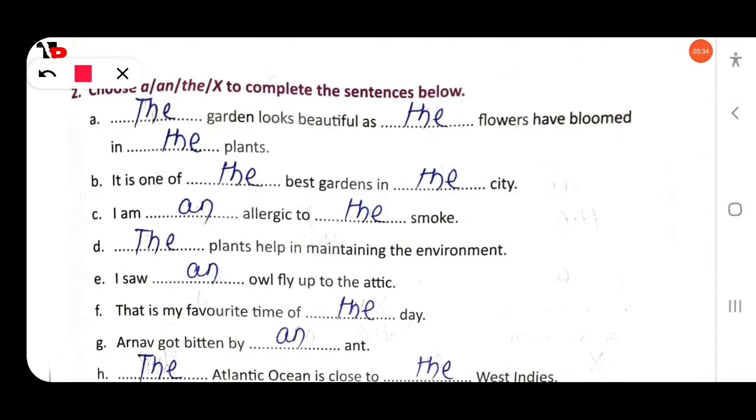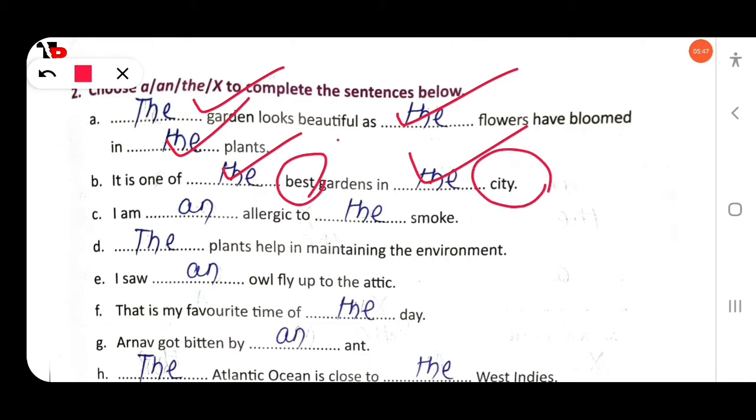The garden looks beautiful as the flowers have bloomed in the plants. It is one of the best gardens in the city. Here the superlative degree is used, and we are talking about a particular city; that's why the definite article the is used. I am allergic to smoke. Allergic begins with a vowel sound, so an will be used. I saw an owl.